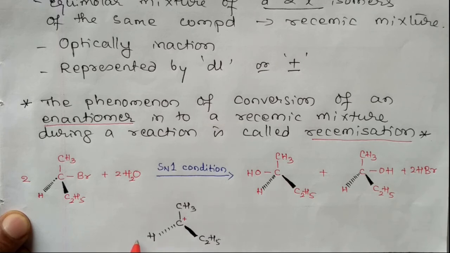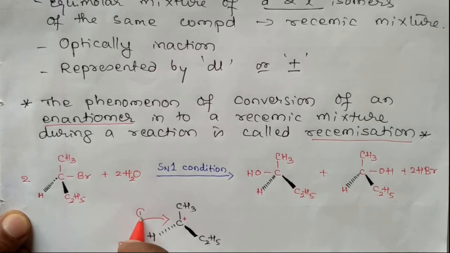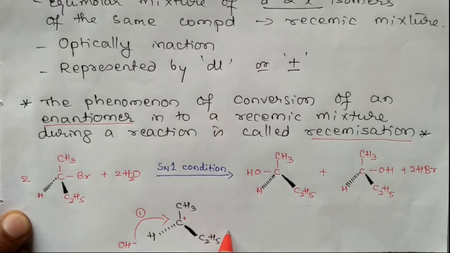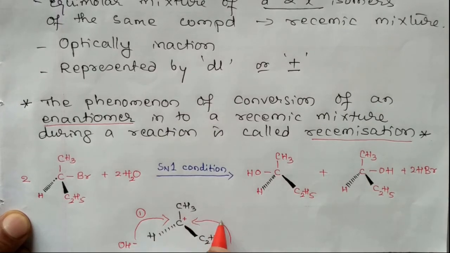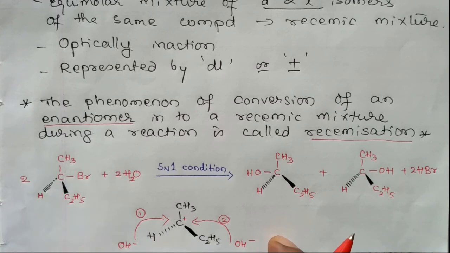In the first case, OH minus attacks from the left side, you get the first compound. In the second case, OH minus attacks from the right side, you get the second compound. So you get an equimolar mixture of D and L isomers.